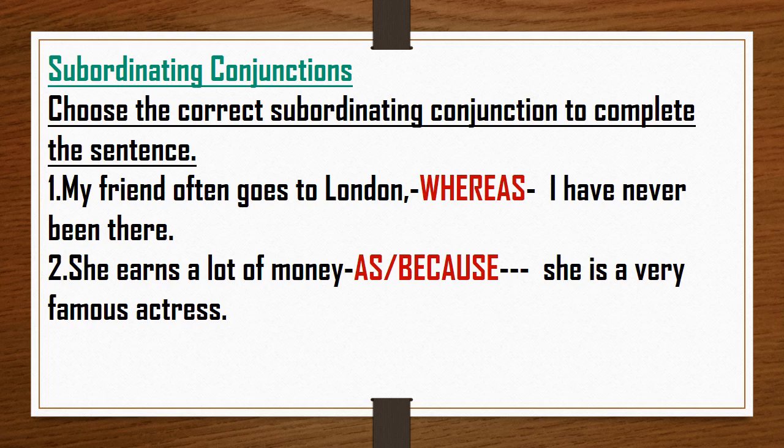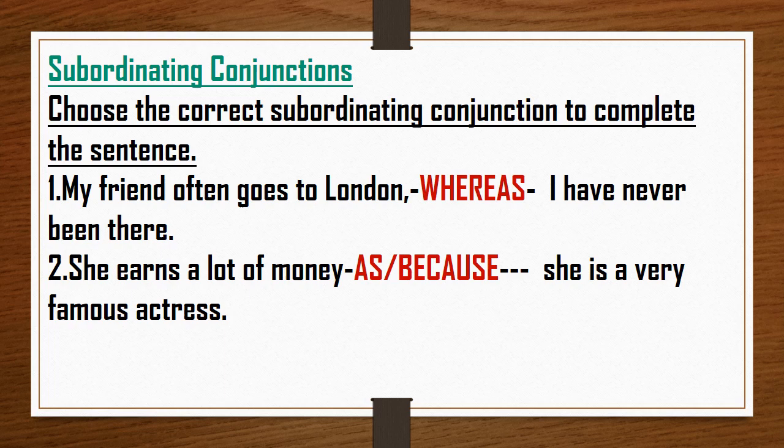So we have discussed exercises based on correlative conjunctions and coordinating conjunctions. So let us discuss one more exercise related to subordinating conjunctions. Choose the correct subordinating conjunction to complete the sentence.